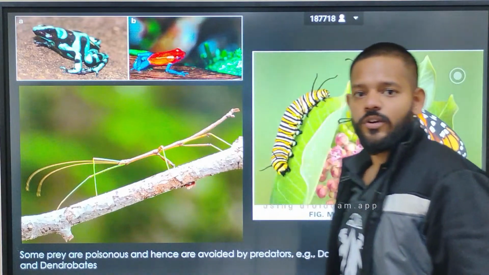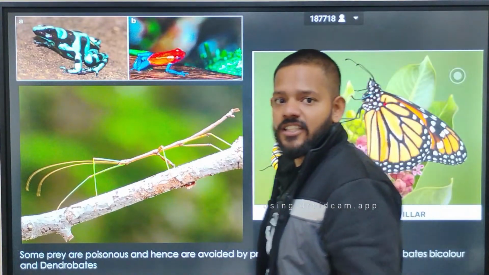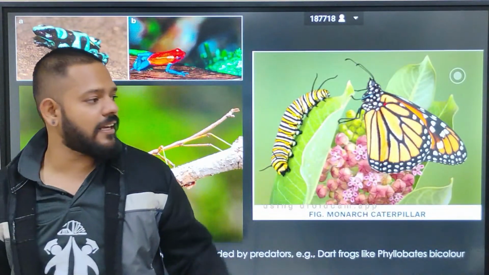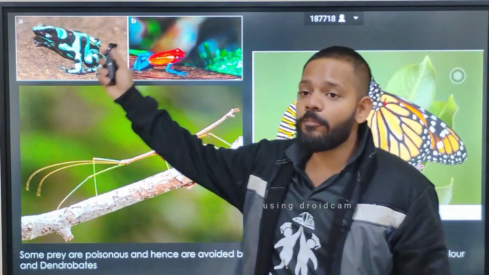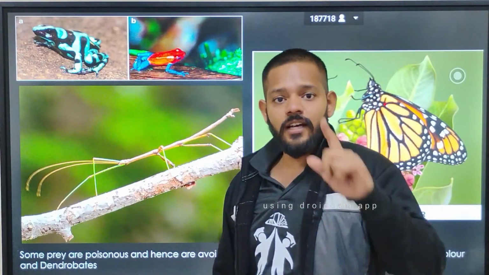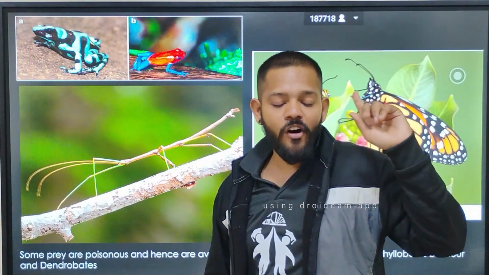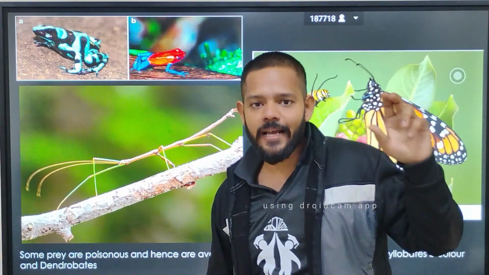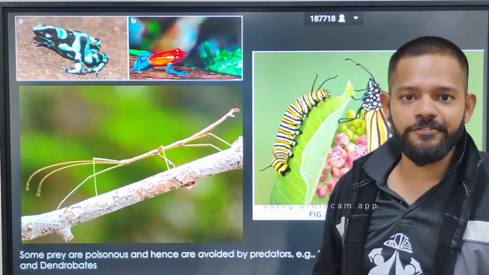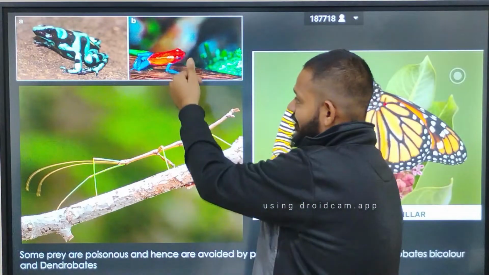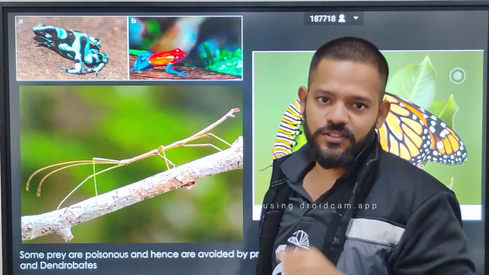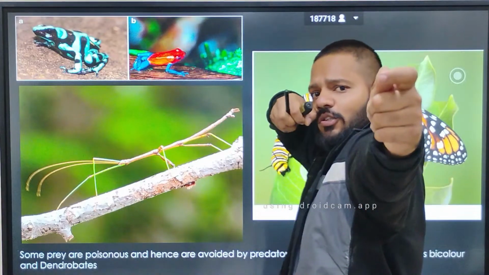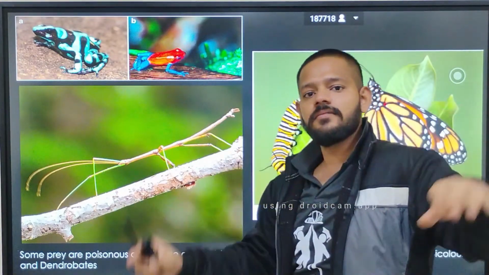Its mucus will start killing RBCs and neurons as soon as you touch it. So this is the poison dart frog. The tribes of the Amazon rainforest stick the mucus of this frog to their arrows, shoot the animals, and the animal is finished.